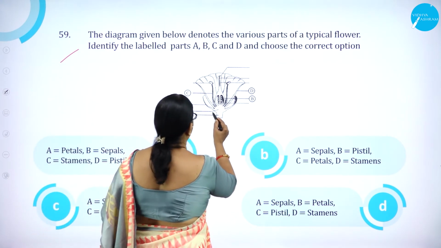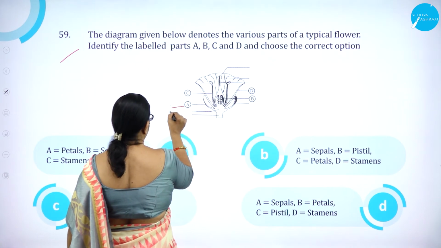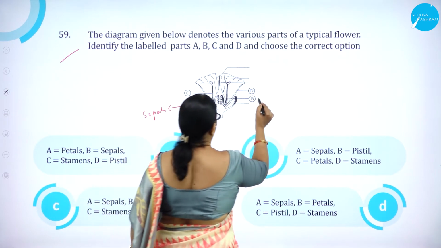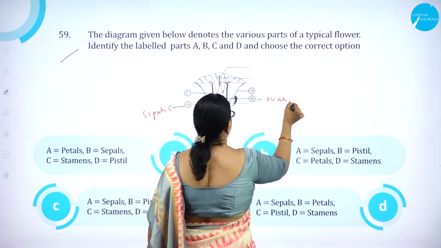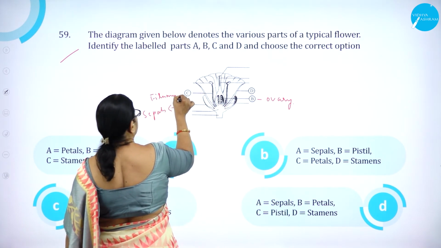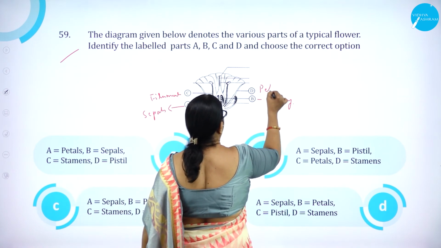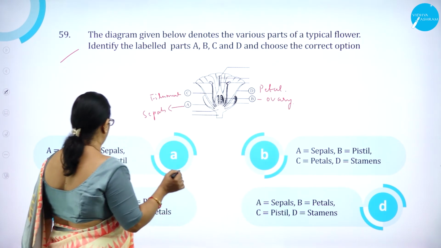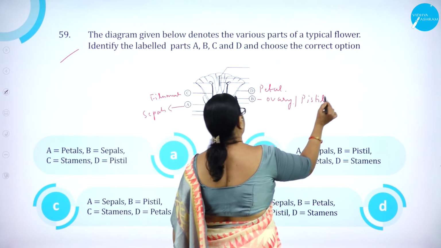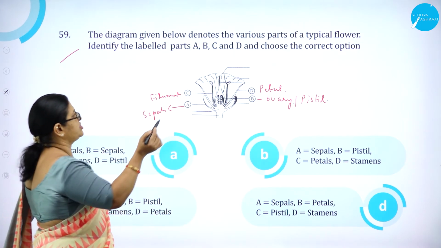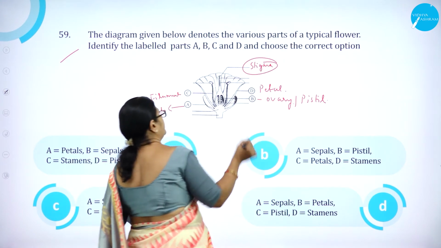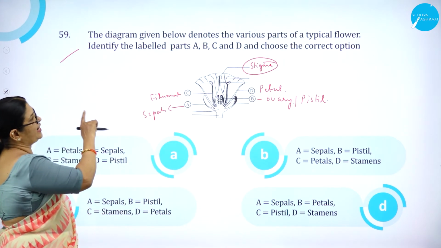So all of us know A is what? A is nothing but sepals. Right. Then B is what? Ovary. C is what? Filament. Then D is what? Petal. So now B is ovary, or we can also use the word pistil. Right. Now actually this part which is not labeled, this is stigma. It is not labeled there. So now only A, B, C, D.